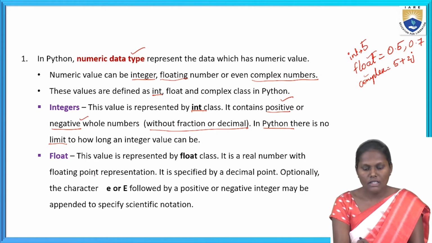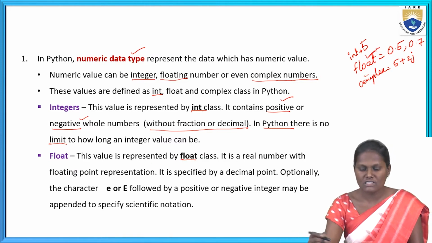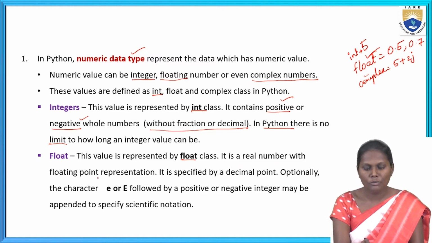Next, coming to the float values. This value is represented by the float class. It is a real number with floating point representation.